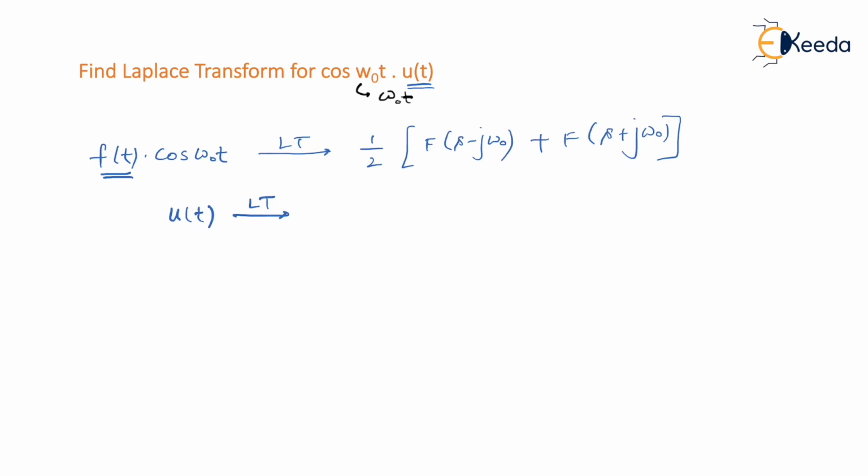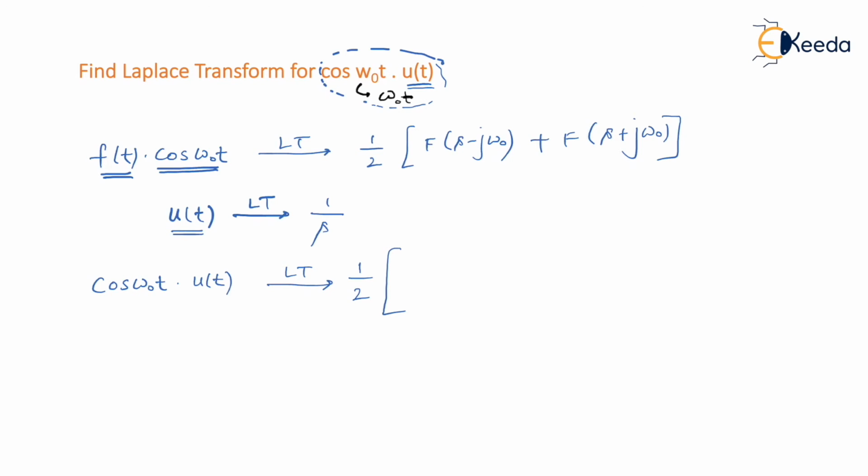So Laplace transform of u of t is 1 by s. In that case, if now u of t is multiplied with cos omega naught t, because this is the question, right? So now you are multiplying u of t, which is a function of time, with cos signal, then what is going to happen? We are just about to follow the formula. So now when u of t is multiplied with cos signal, in that case the Laplace transform would be 1 by 2 multiplied by, now it is f of s minus j omega naught.